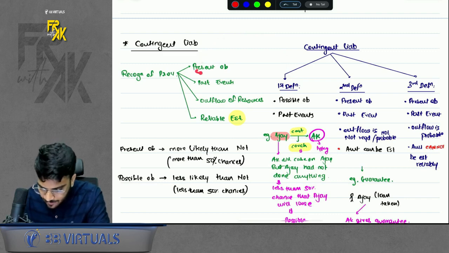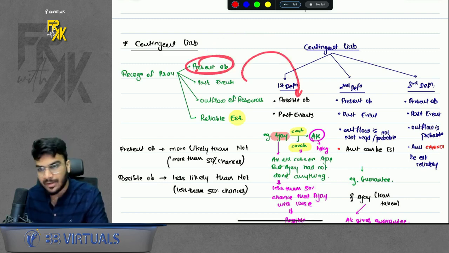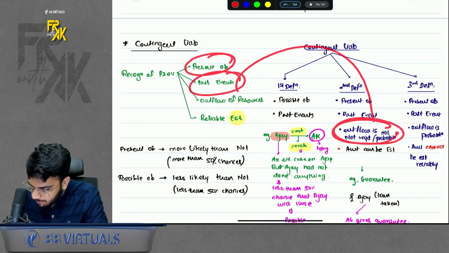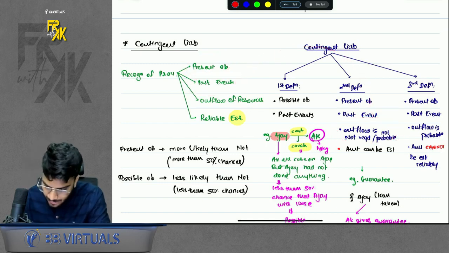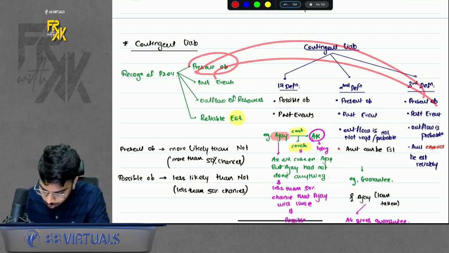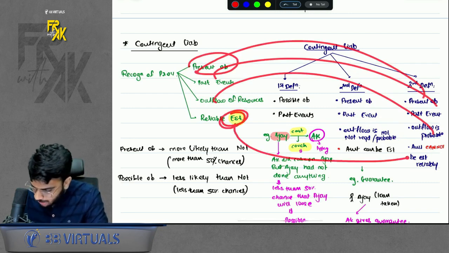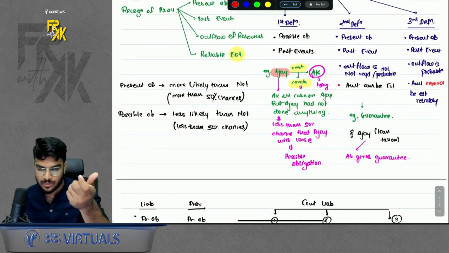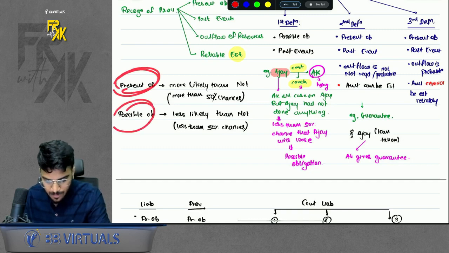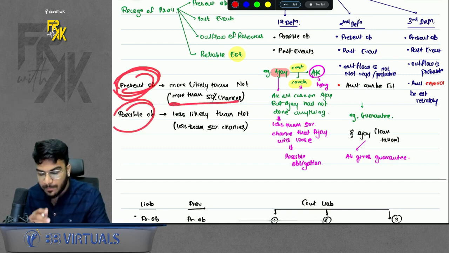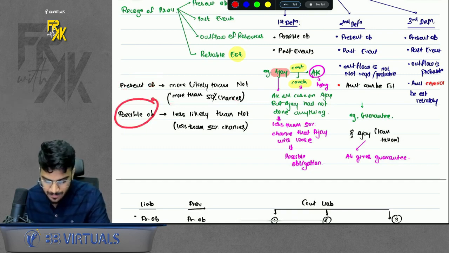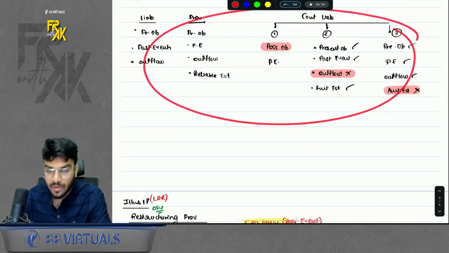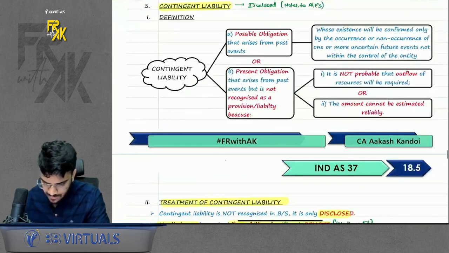How come? If instead of a present obligation, it was a possible obligation, it is a contingent liability. If there is a present obligation, past event, but outflow is not probable, contingent liability. If it is a present obligation, past event, outflow is probable, but the amount cannot be estimated reliably, contingent liability. In case you remember, I made you remember that also. What is present and possible obligation? Present means more than 50% chance that we'll have to pay it. Possible means less than 50% chance that we'll have to pay it. Do remember. I have also given a summary of all the three definitions for you. So this was contingent liability.